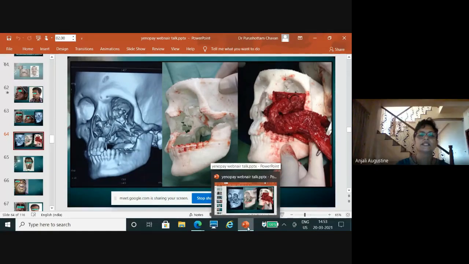When we are doing primary reconstruction like this, is there a problem that recurrences are not so easily visible?